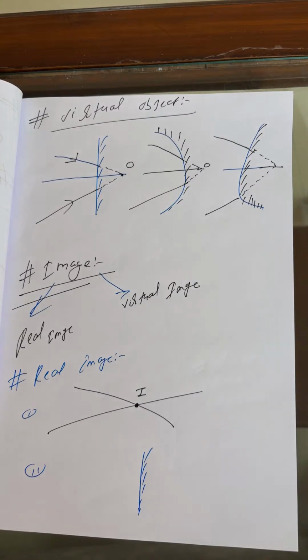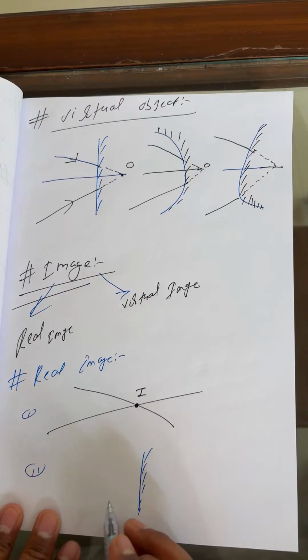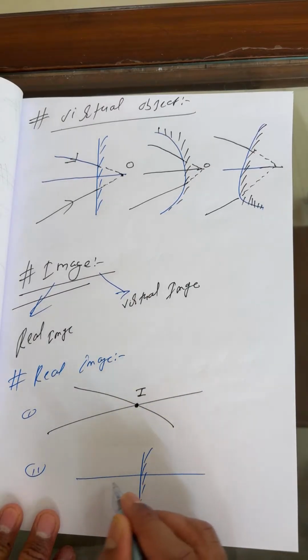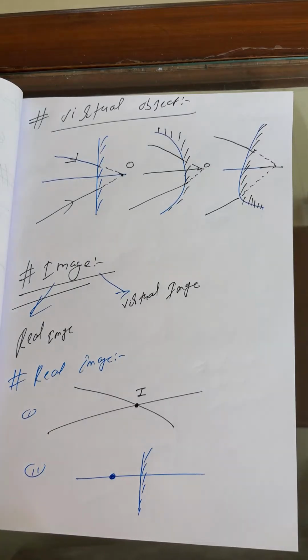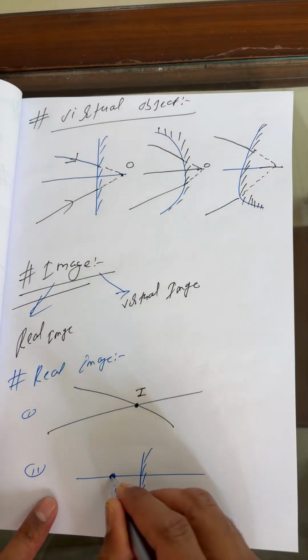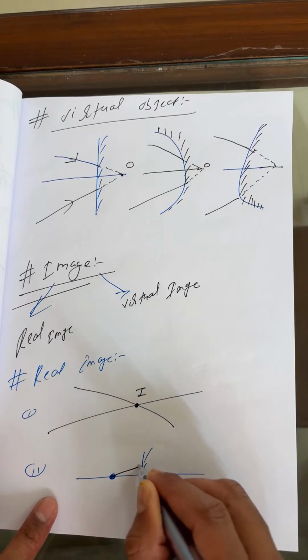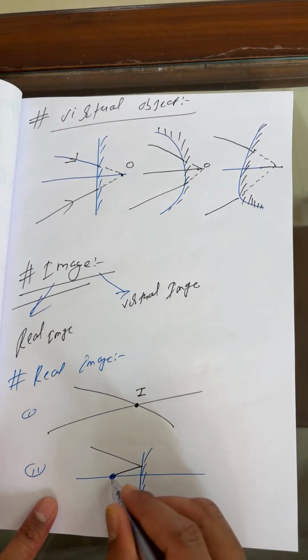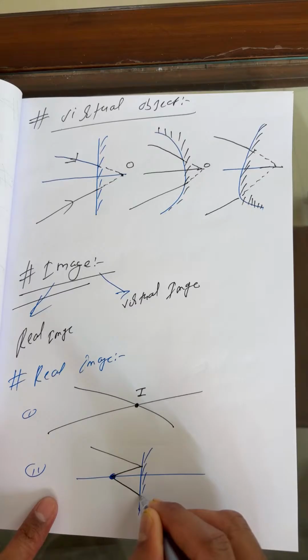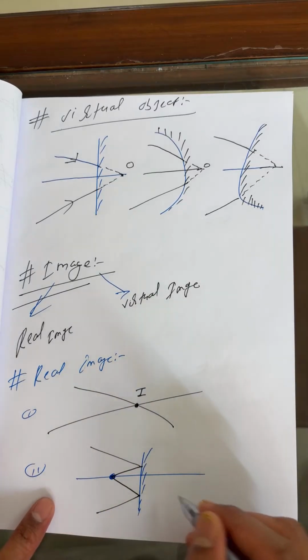Yes, for this condition you can take a plane mirror. This is the source. Light falls on a mirror and reflects back. Light again falls and reflects back.